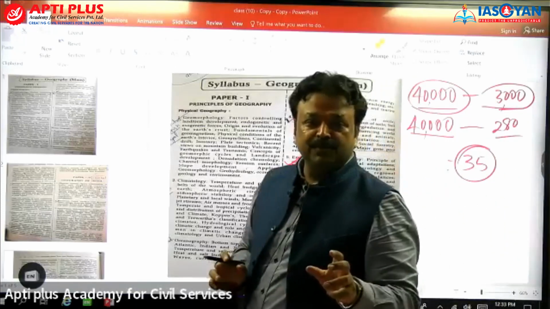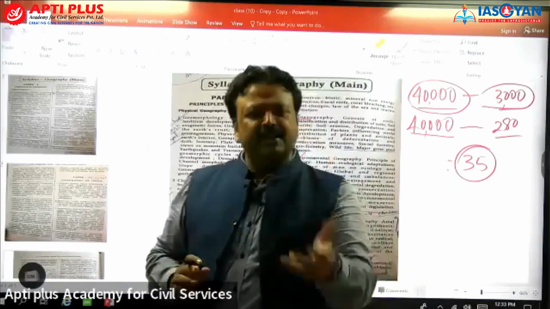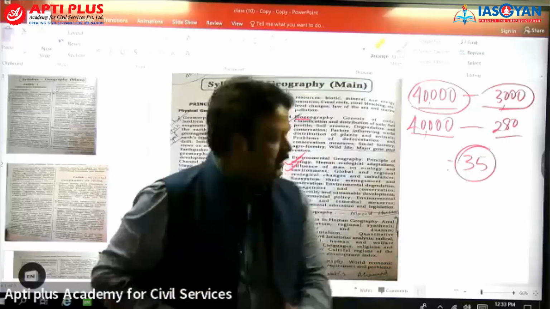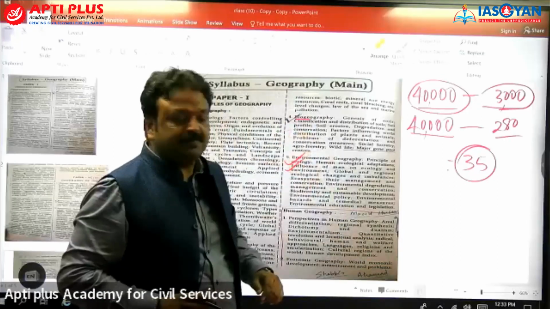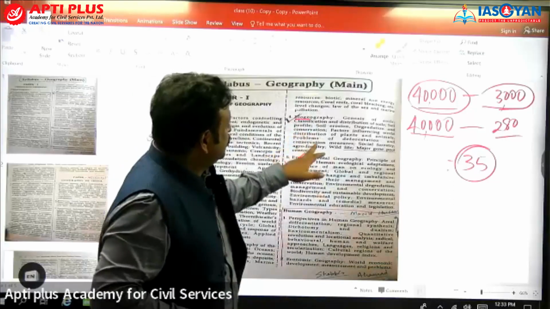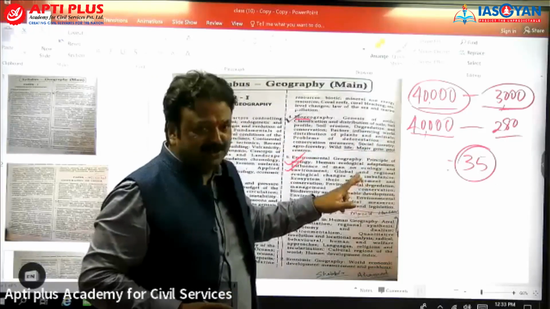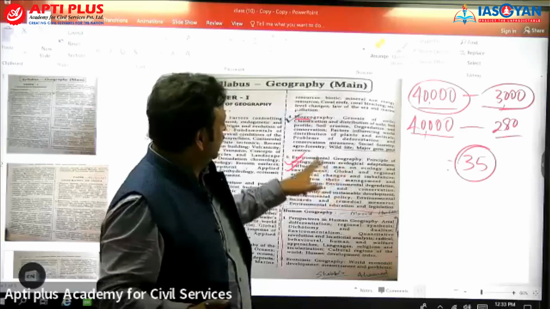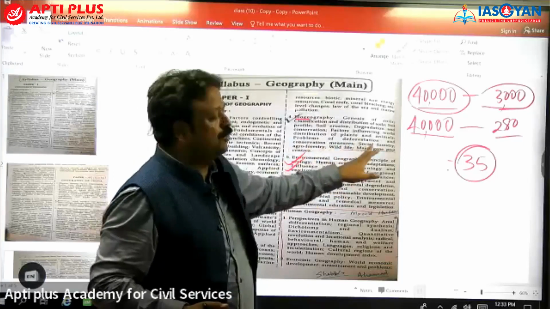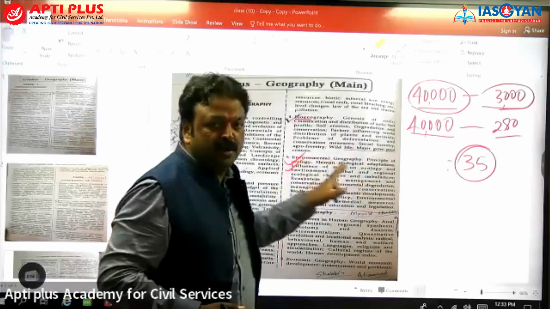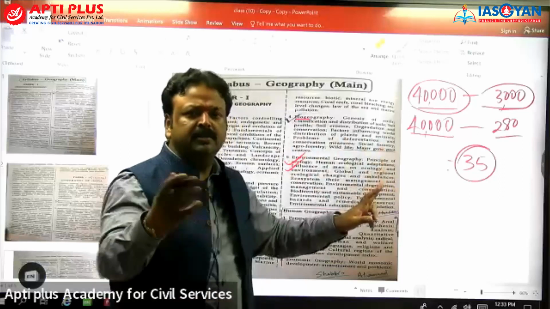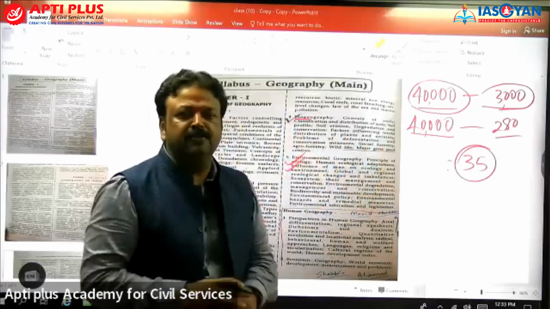Where do you read it? You read it in environment and ecology. That is part over here. Distribution of plants and animals. Problem of deforestation. Is it not part of environment and ecology? Conservation measures, social forestry, agroforestry, farm forestry, commercial forestry. That is what you are dealing with in environment.